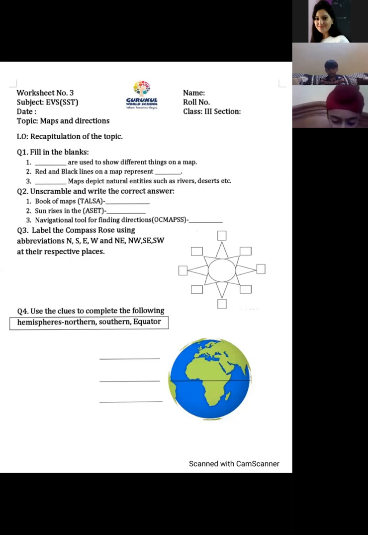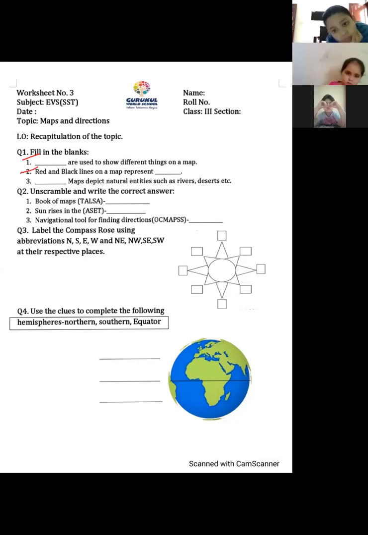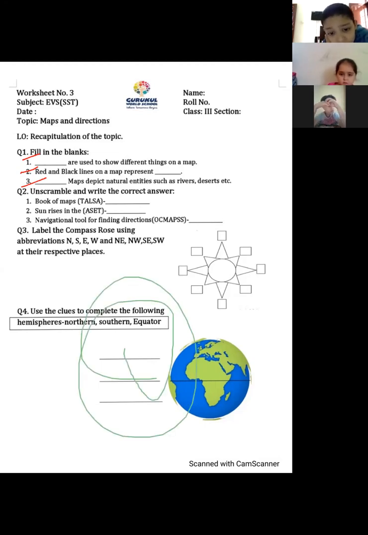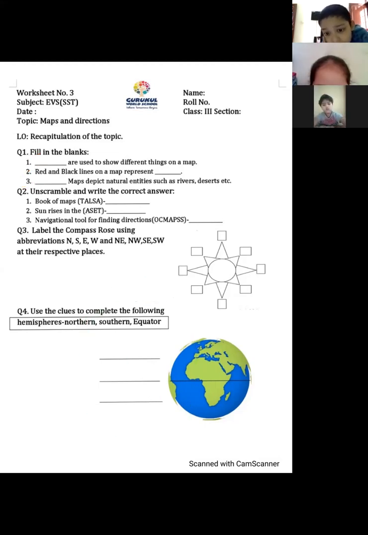First one, dash used to show different things on a map. This you have to fill. Second, red and black lines on a map represent. Reminding you again, dear, please go through the PDF. You will find the answer to this second part of question 1. Third, dash map represent natural entities like rivers, deserts, mountains. After that, for the second one, you have to unscramble.